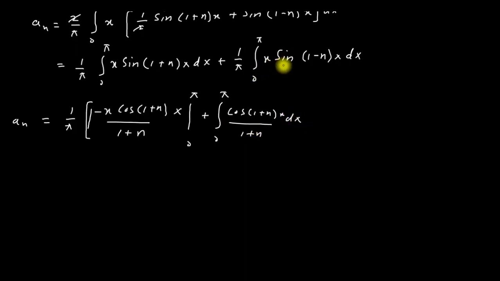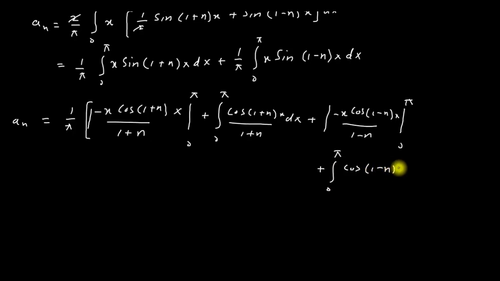Now I have to apply the product rule on this integration and we will get [−x cos((1−n)x)/(1−n)], and the limits are from 0 to π, plus the integration from 0 to π of cos((1−n)x)/(1−n) dx.